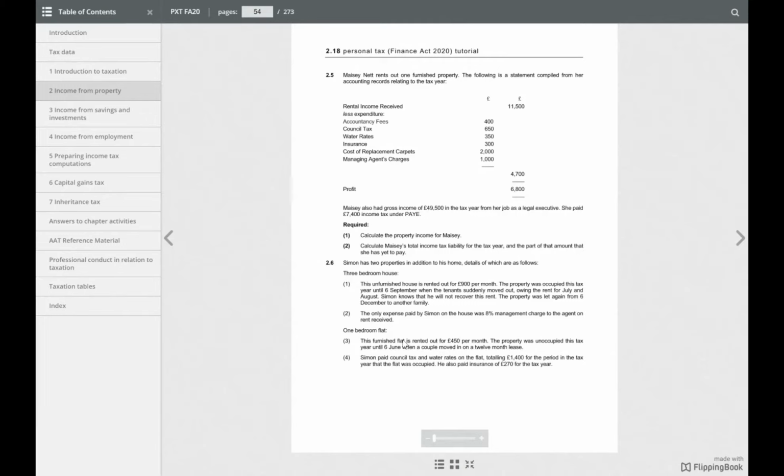And then we have council tax and water rates on the flat totaling 1,400 for the period in the tax year that the flat was occupied. So we can put that 1,400. He also paid insurance of 270.